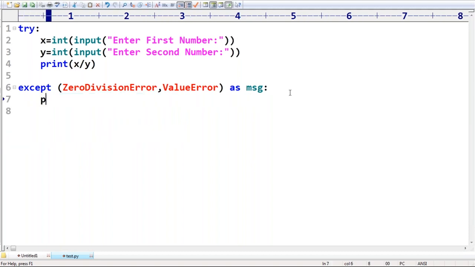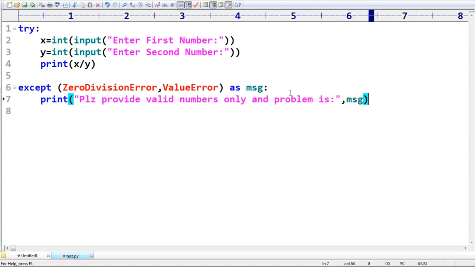Now print, and you can provide some description: please provide valid numbers only. And the problem is, MSG. Clear? Are you able to get it?